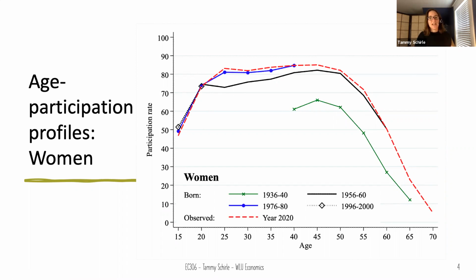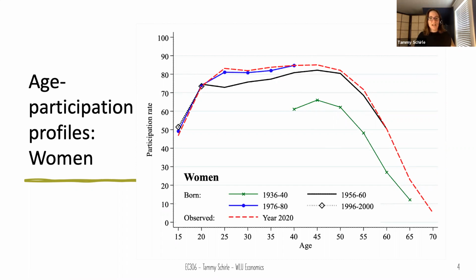For example, there was a 34 percentage point difference between our Generation X, 40-year-old women, and the baby boomer, 60-year-old women, where we see them both in the year 2020. Part of this difference is age, but you can see that part of it is also just a difference across generations, or what we call a cohort effect.